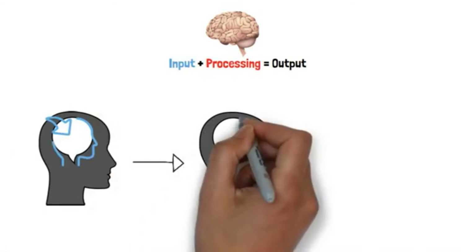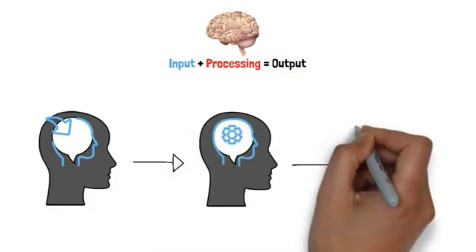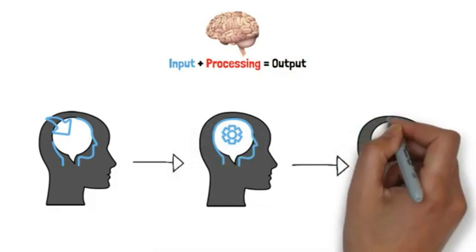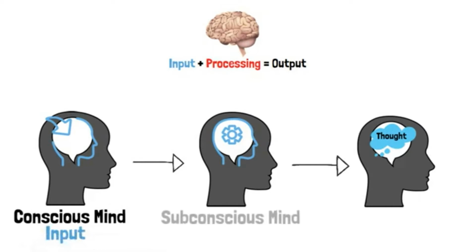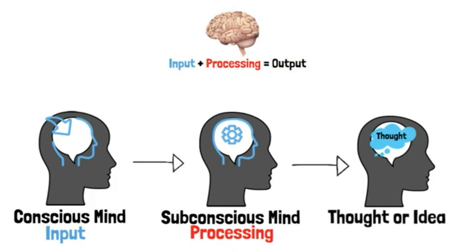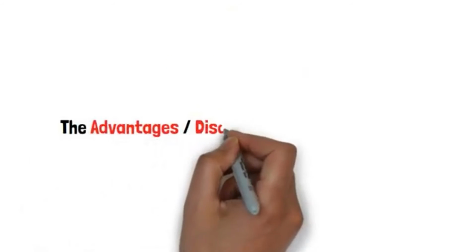Where Google's output is influenced by keywords and tags, our thoughts are influenced by what we call thought patterns or triggers. Upon receiving input, our brain seeks out the most relevant information stored within the subconscious mind to recall information, or our brain cells interact in ways which we don't quite understand to produce a new idea. These phenomena appear to be quite similar on paper and upon first glance, but there are significant differences. Let's take a look. The advantages and disadvantages of the brain.